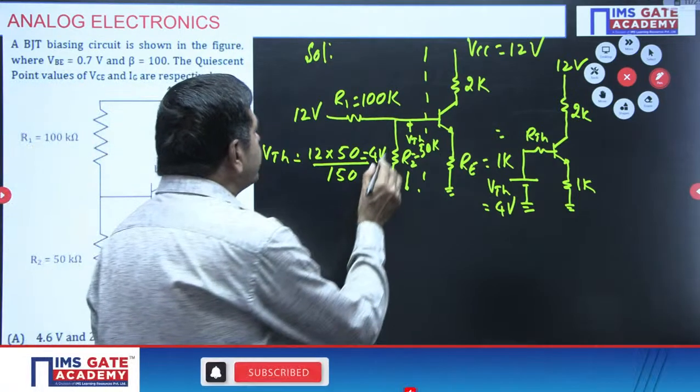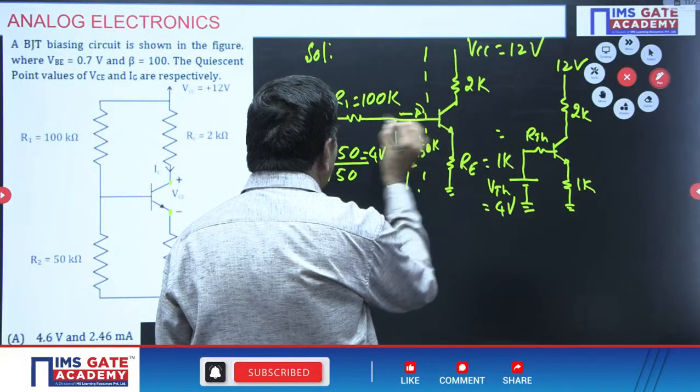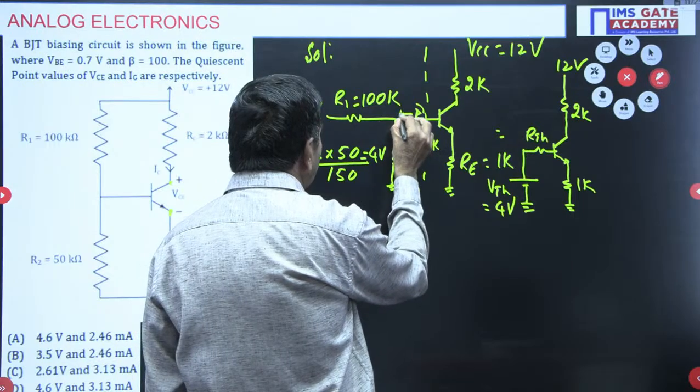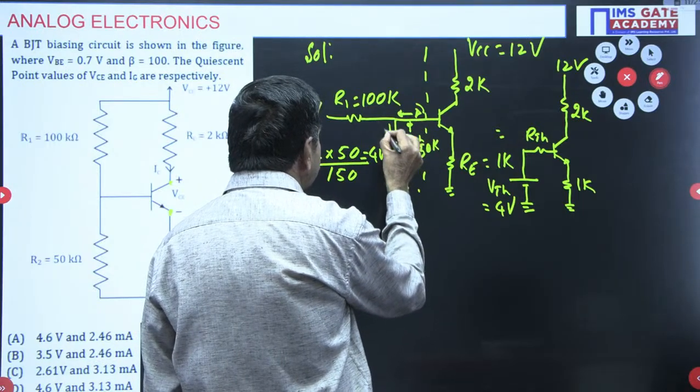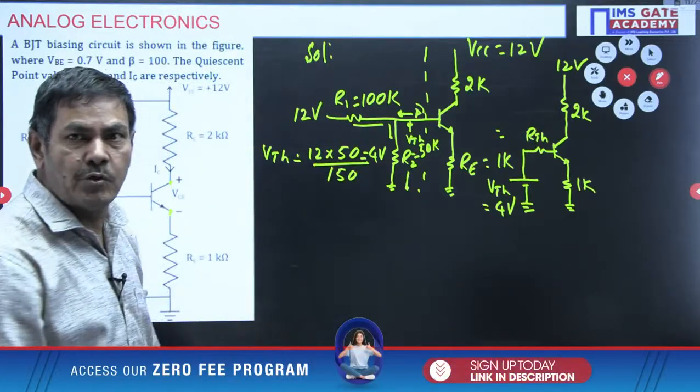But when the view is made from this direction, wherever the voltage source is given, you short circuit it and try to view the resistance. Some resistance this side, some resistance this side. These two are in parallel. RTH equals, you know the formula.